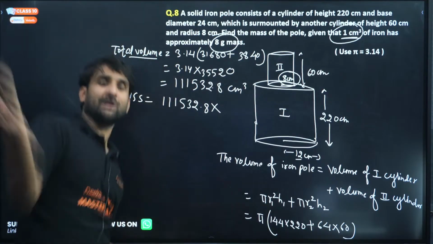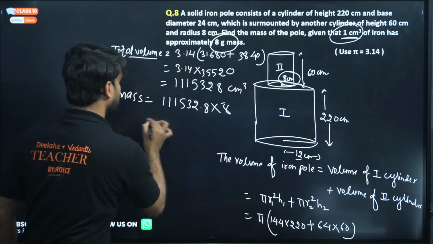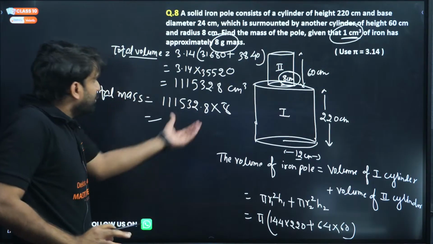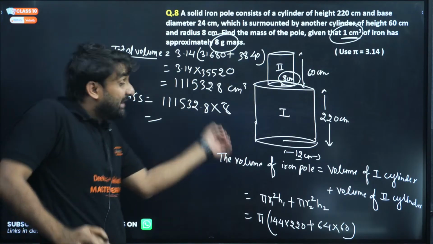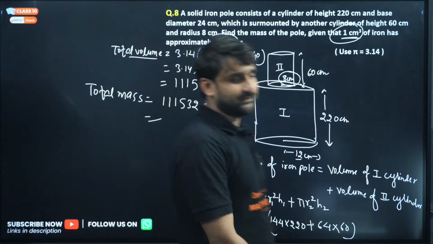So what will be the total mass? We have to multiply this by 8. Yes, by 8, because 1 centimeter cube is equal to 8 gram. So the total mass will be 11532.8 into 8. Now multiply this.